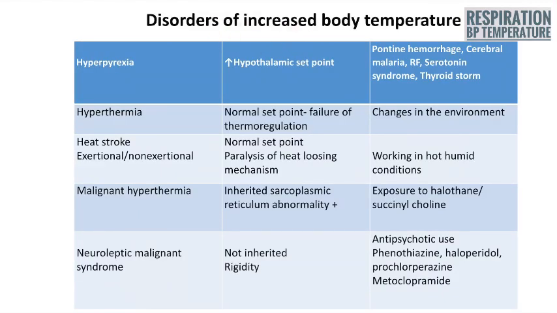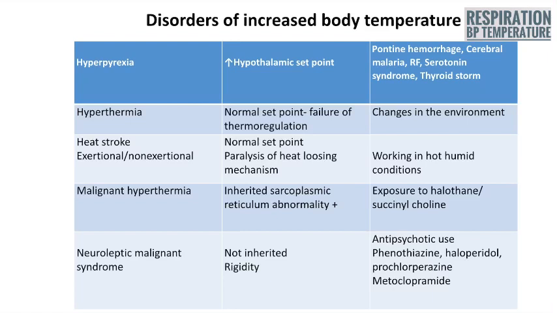Disorders of increased body temperature. One is hyperpyrexia, where there is an increased hypothalamic set point, and therefore the patient will develop a very high body temperature. This is known to occur in spontaneous hemorrhage, cerebral malaria, rheumatic fever, serotonin syndrome, and thyroid storm.